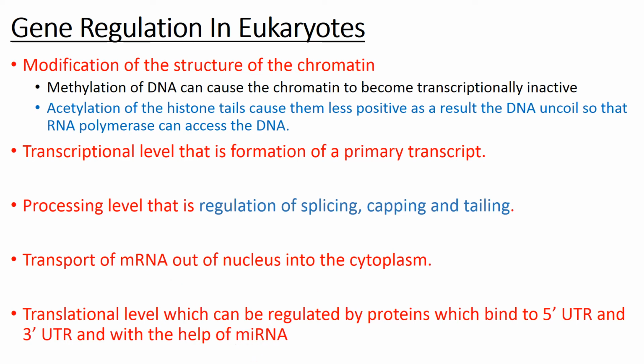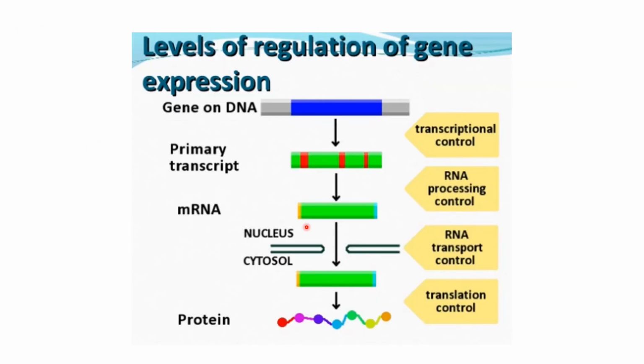So in the next slide we are showing this in the form of a figure, that is the various levels of regulation of gene expression. So this is the DNA. You have the transcriptional control, and a primary transcript will be formed. Then you have RNA processing control. So you have the 5' cap, then the 3' poly A tail. Then you have RNA splicing, where the exons will be spliced back and introns will be removed.